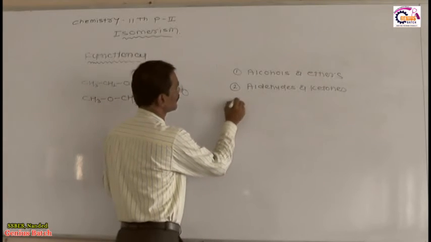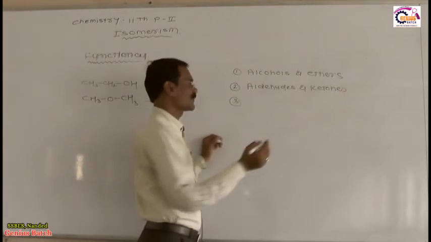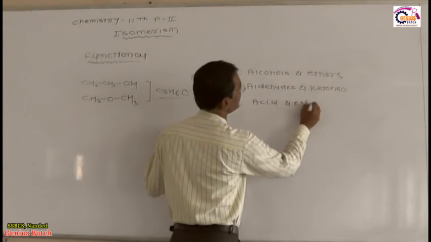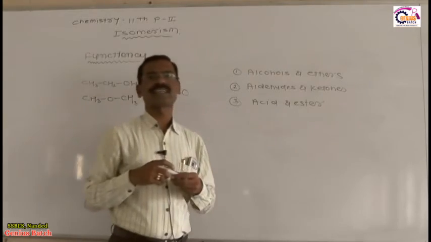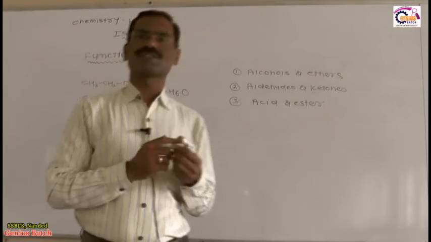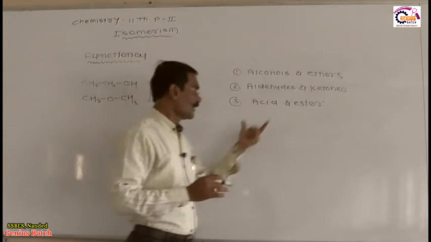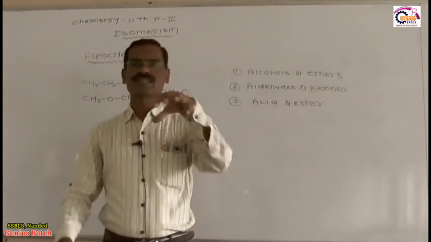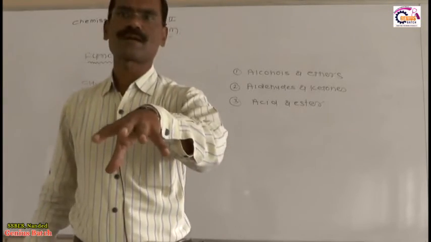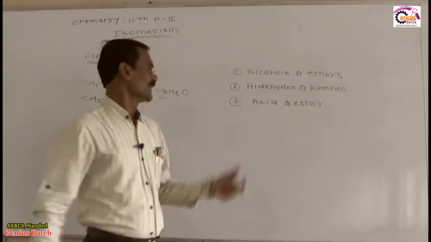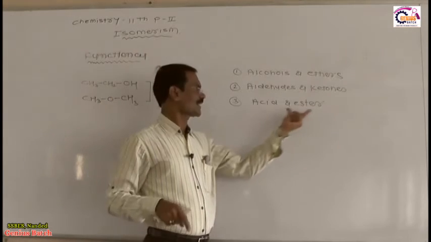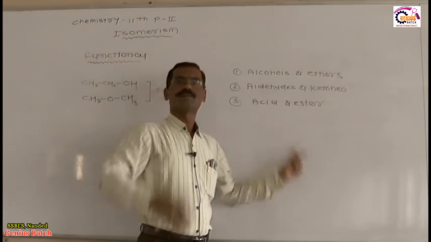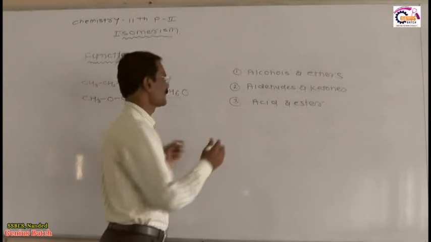Third, if I ask you the question, the next one is acid and ester. Obviously acid and ester are capable of showing functional isomerism. You should understand why acid and ester show functional isomerism, because these two compounds have the same molecular formula, that is the same general formula, but they differ in their functional group. In one molecule we have an acid, and in another an ester, but both have the same molecular formula. Therefore acid and ester show functional isomerism.